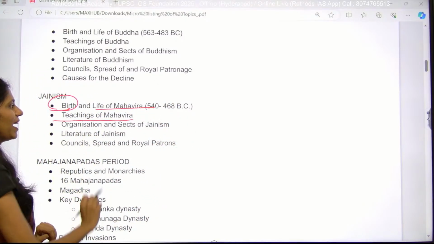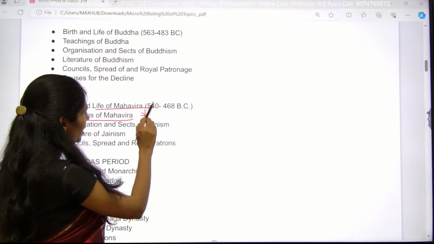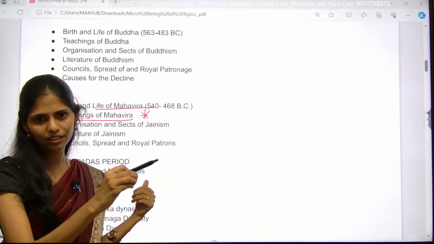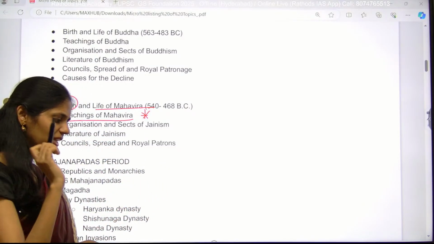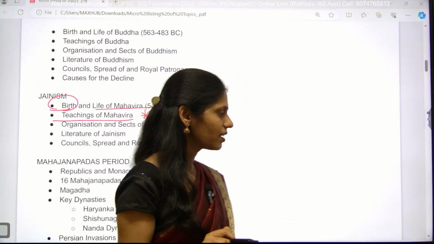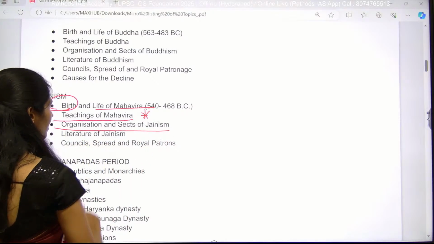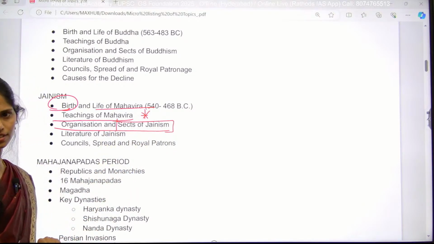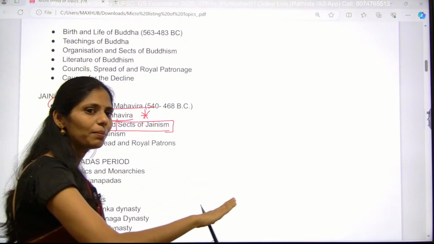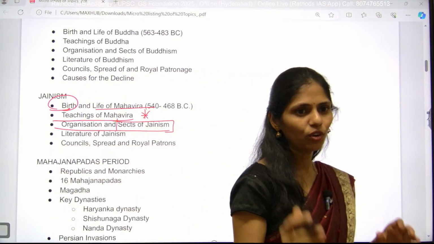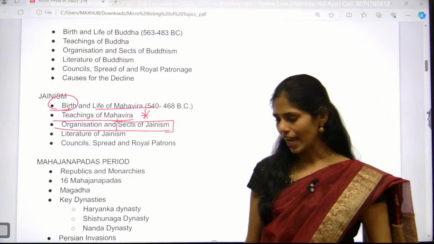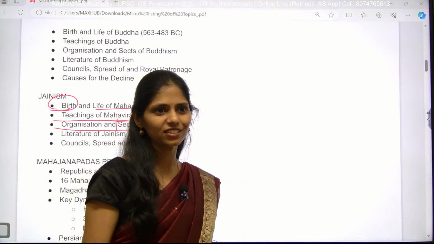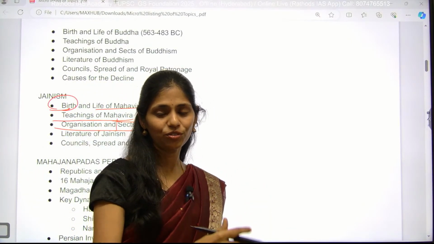And next is the teachings of Mahavir. The teachings of Mahavir and Buddha will be somewhat similar, so you have to see where there are similarities and where there are differences. UPSC is focusing on this in recent trends. And next is the organization and sects of Jainism. It is very important: Shvetambara and Digambara sects. You have to know how the Shvetambaras are different from the Digambaras and why they divided. Actually in Jainism, they should be naked, they should not wear anything. But the Shvetambaras wear white robes. So why? What led to that?